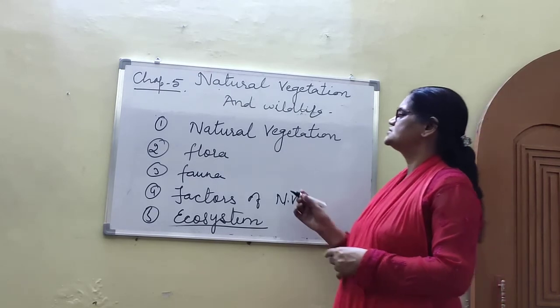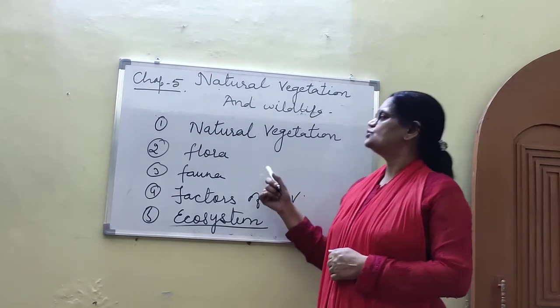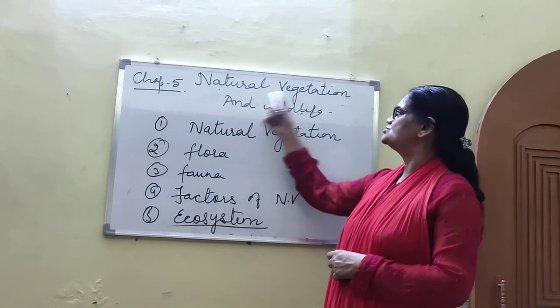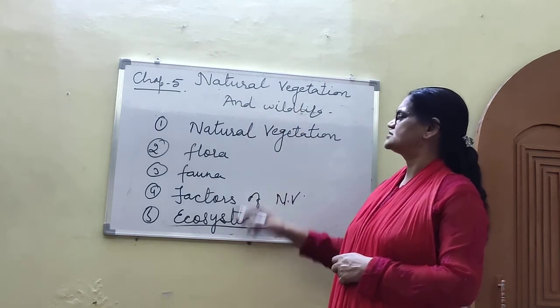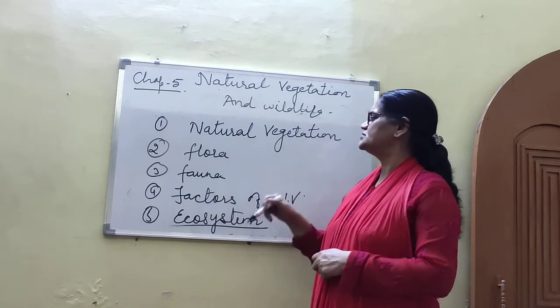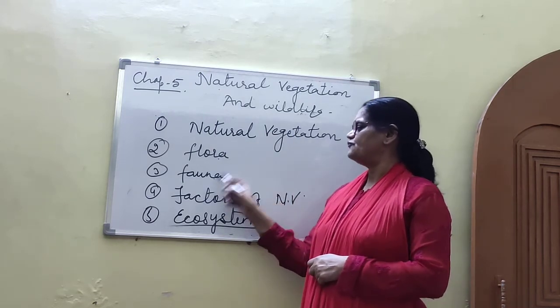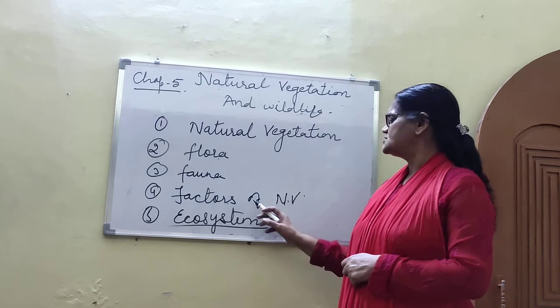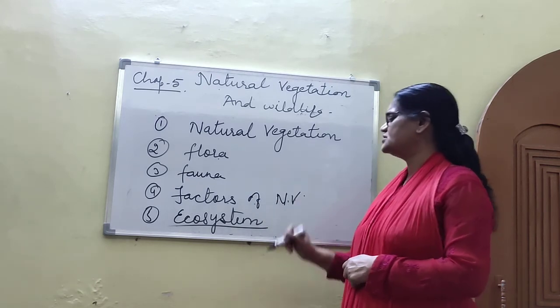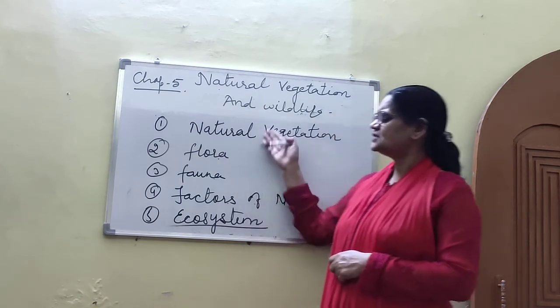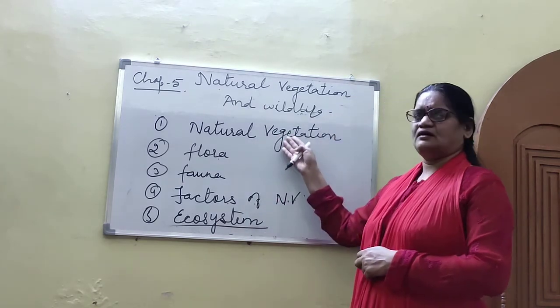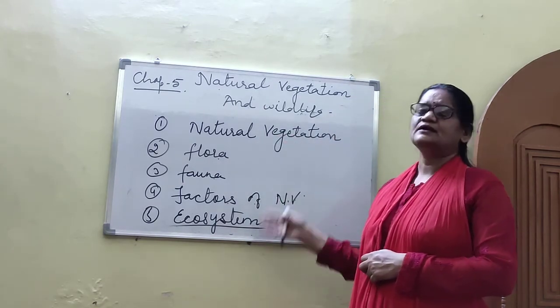So dear students, today you have studied natural vegetation and wildlife. These are the points we have discussed: natural vegetation, then flora, fauna, factors of natural vegetation, and ecosystem. These topics we have just studied.